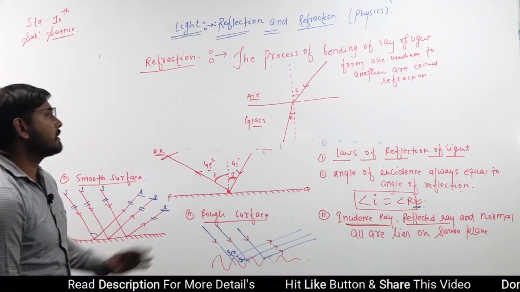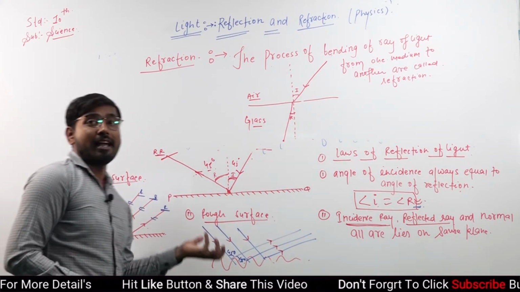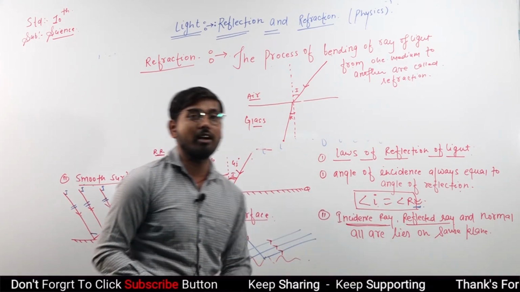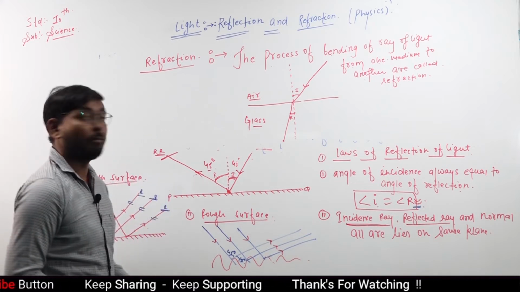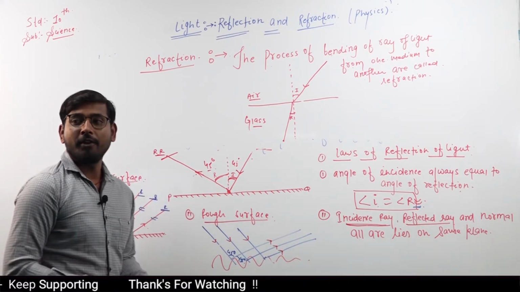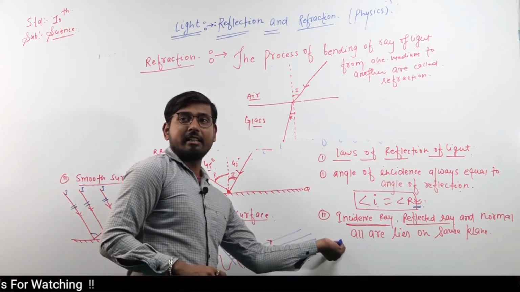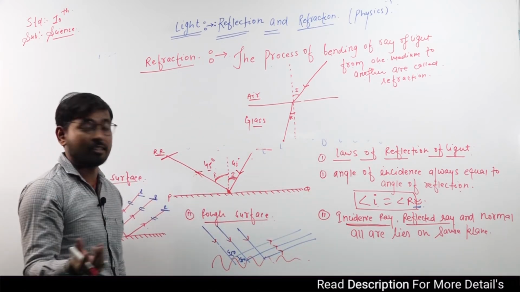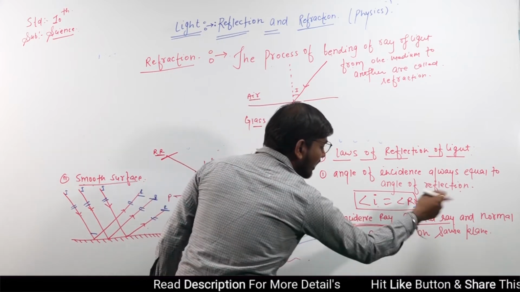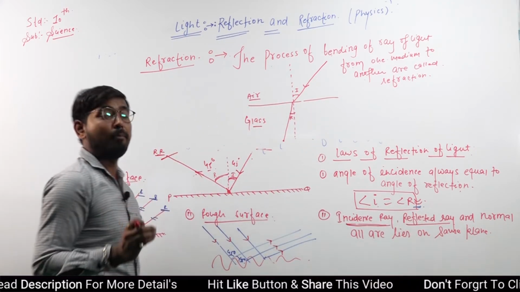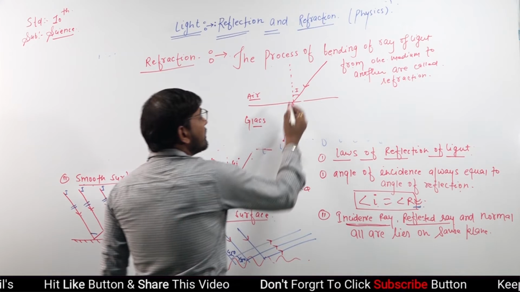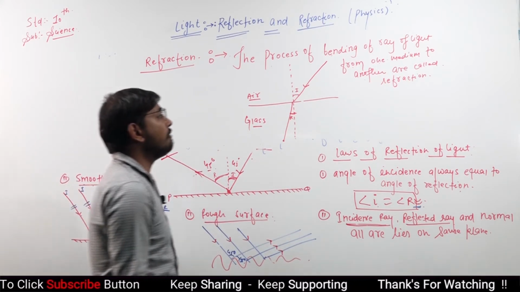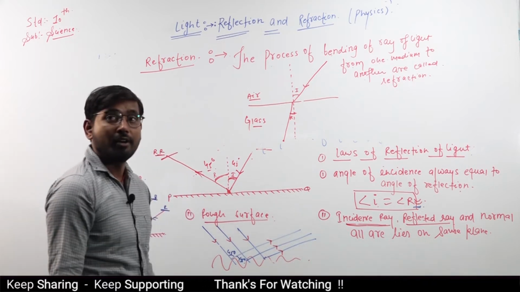Now students, in angle of reflection we already discussed the law of reflection of light: angle I equals angle R, and the incident ray, reflected ray and normal all lie on the same plane. So these laws are similar in both conditions, either reflection or refraction, but one is different: the angle of incidence and angle of reflection.